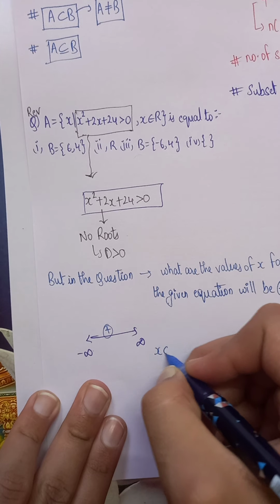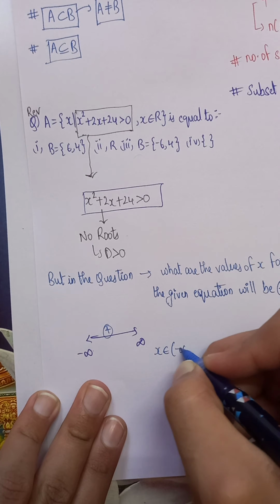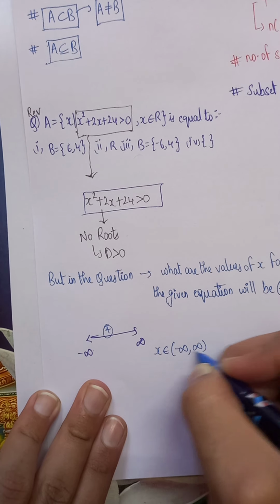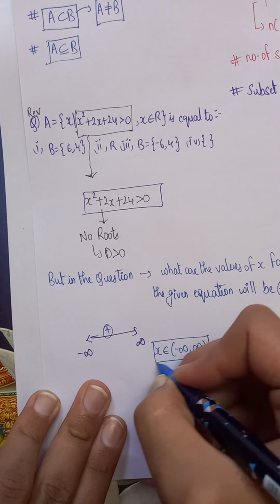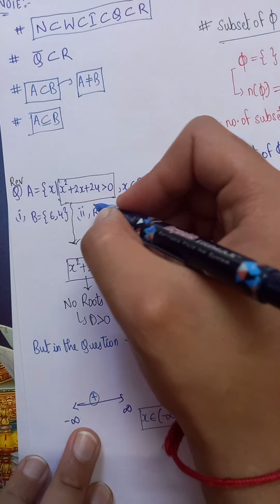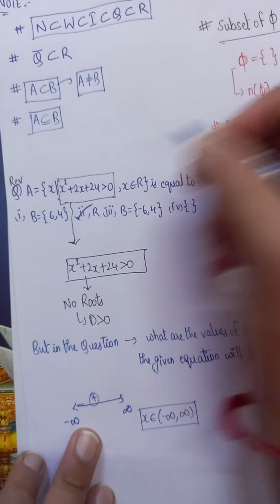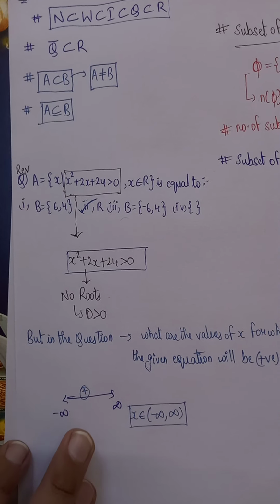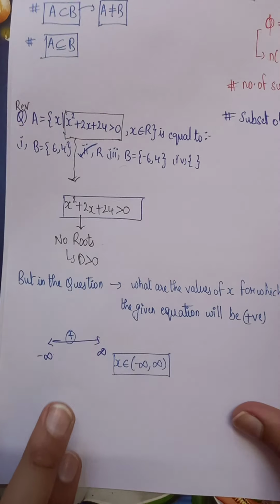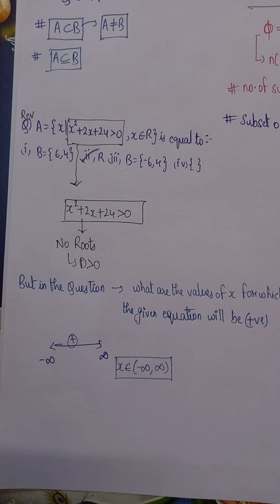Therefore x belongs to minus infinity to plus infinity, which means the correct option to this question is the set of real numbers. I hope you understood this question. Let's move to the next example.